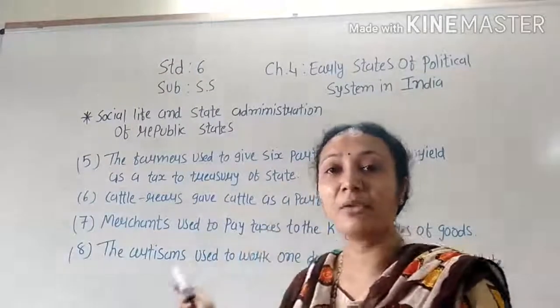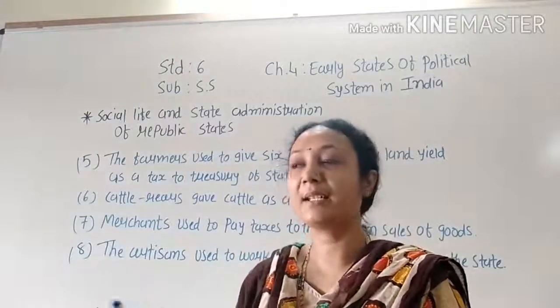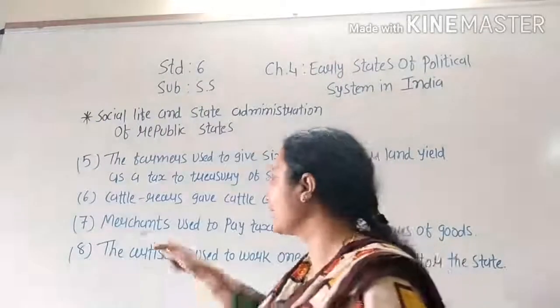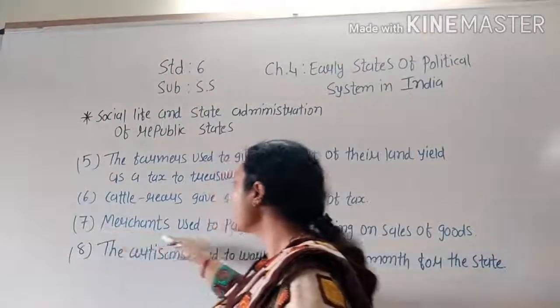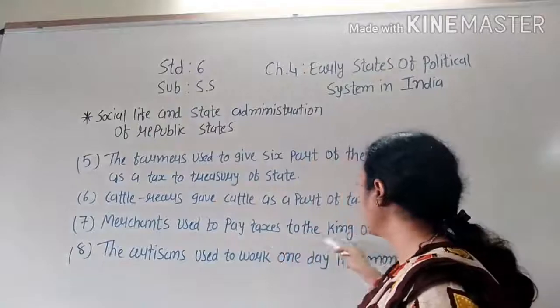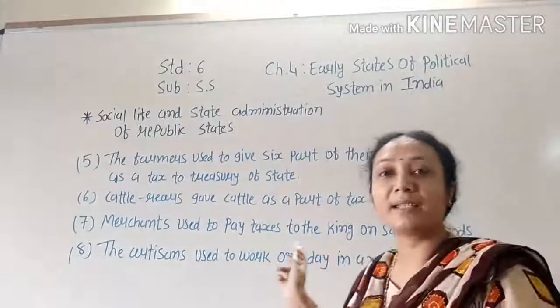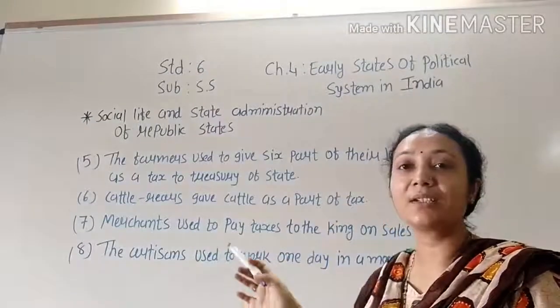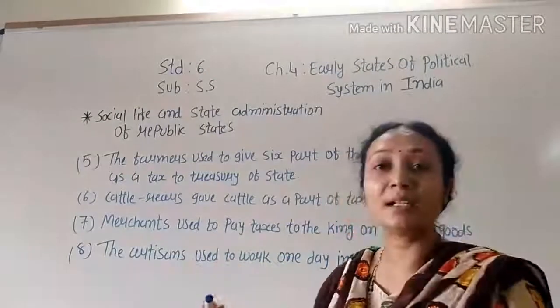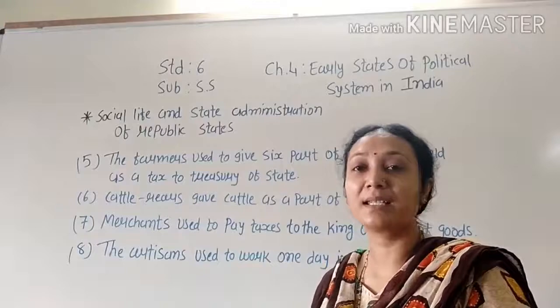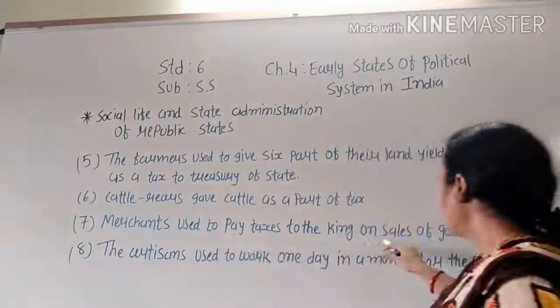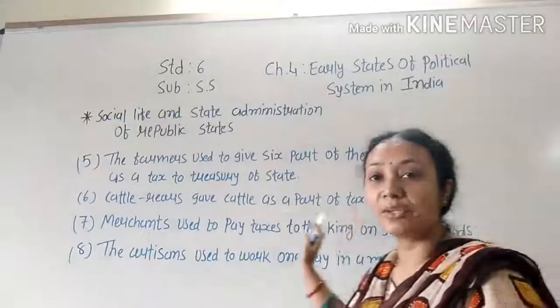So cattle rearer also have to give tax. As a tax they have to give 1 cattle. Merchants used to pay taxes to the king on sales of goods. What they sell, they have to pay tax on it. Maybe it is more, sometimes it is less, so it depends on how much he sells the goods.